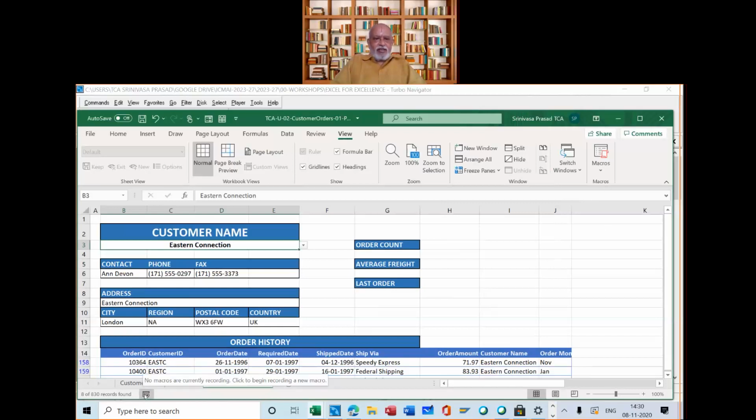Depending upon your system, you can stop the macro from here. It says no macros are currently recording. Click to begin recording a new macro. That is what it says. Once I start, that white box will come. I have now recorded. Now I have to run the macro. How do I run the macro?